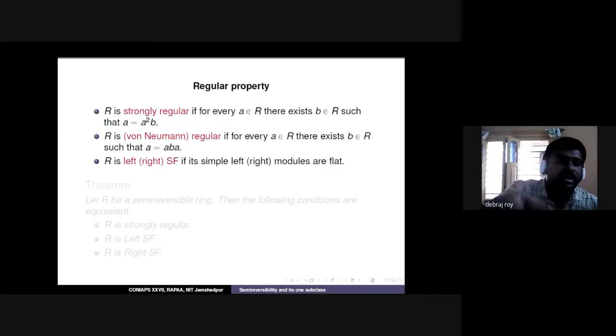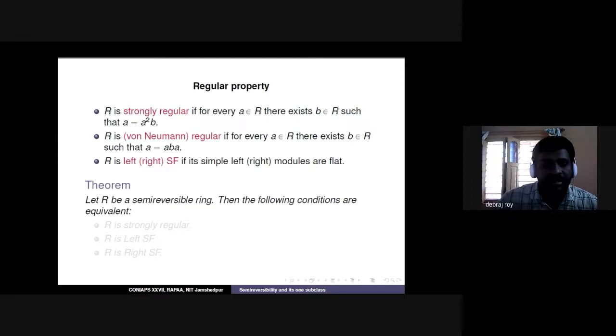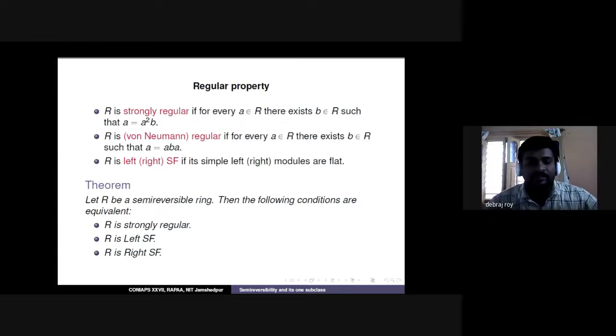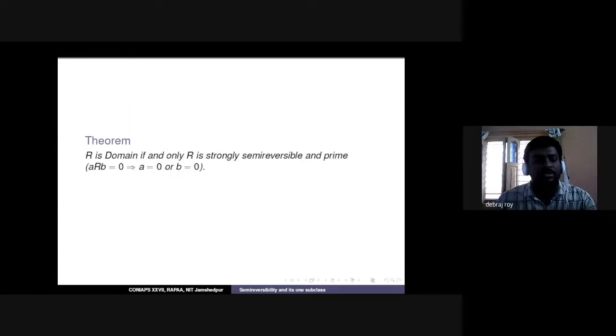So what is the existing result? We know that strongly regular implies von Neumann regular, and von Neumann regular implies right SF. So the converse is not true. We try to prove the converse: if we add the semi-reversible property with left SF, does it become strongly regular or not? The result is actually true. If the ring is semi-reversible, then strongly regular, left SF, and right SF all become equivalent. As a corollary, the same result holds true for strongly semi-reversible rings.